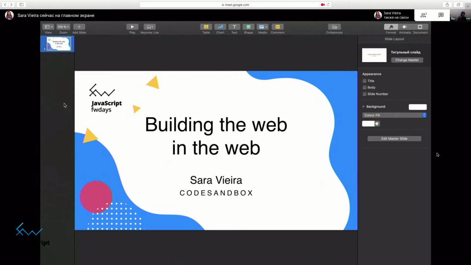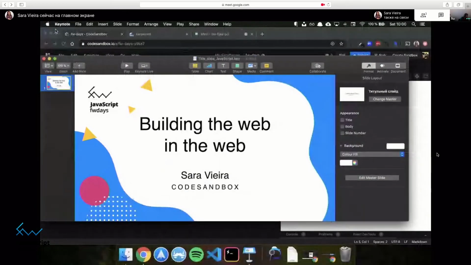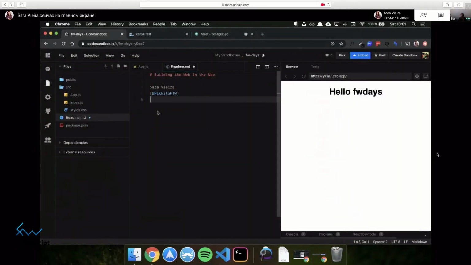So what I mean by building the web in the web is that we have an amazing web. We have an amazing set of tools that we can use to build these things. And if you think about it, the way that JavaScript has evolved and the way that even browsers have evolved over the years has allowed us to build bigger and better things in the web. We can do pretty much anything that we can do on native in the web. There is even a file system API. Everything that we can do on native, we can basically do on the web. And that's basically what I'm going to demonstrate today.